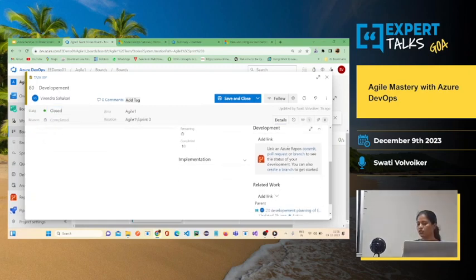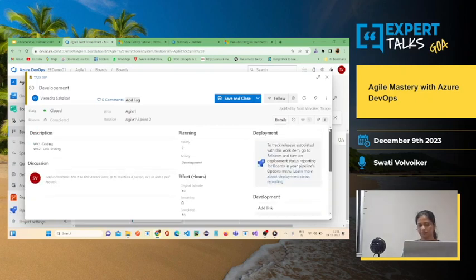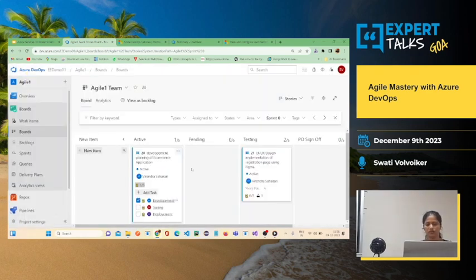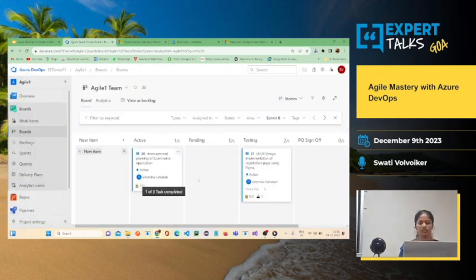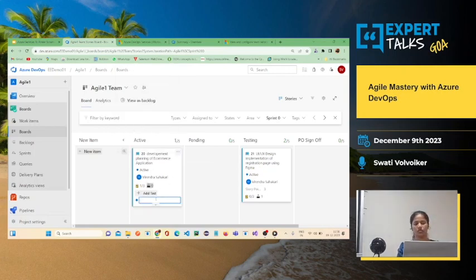Similarly, you can add all your repos here with respect to whatever you are developing, and add the related work, that is the parent. This is with respect to the task. Here there is one more thing under boards: you can add a test case under the user story as well.